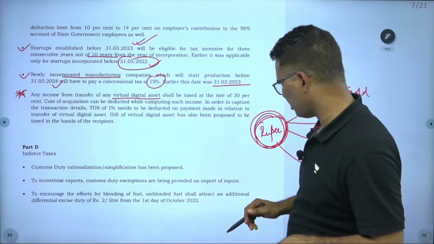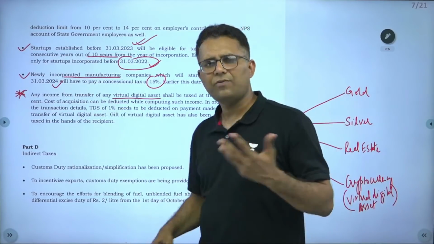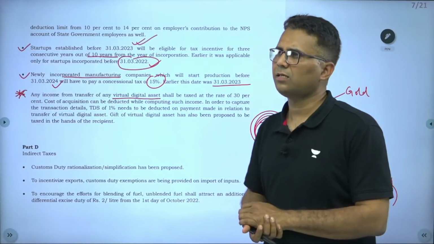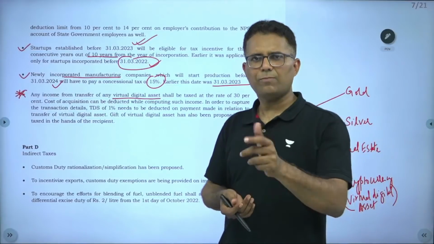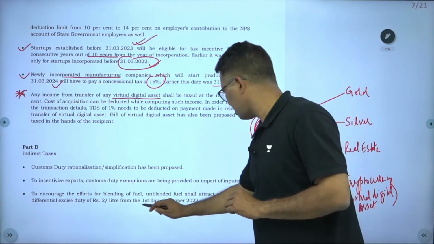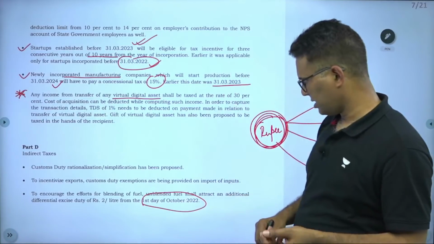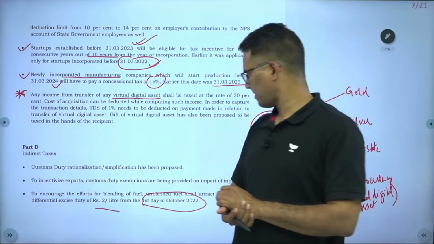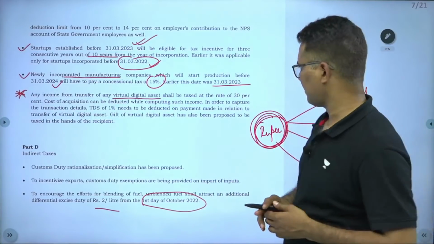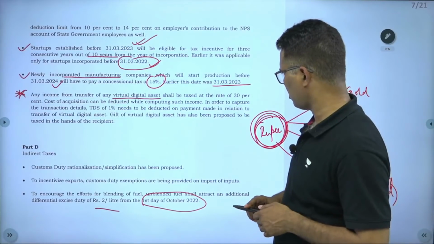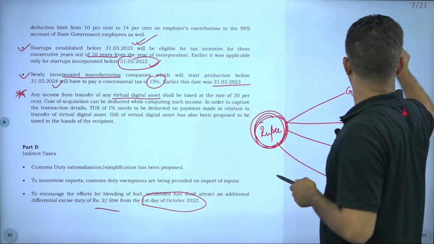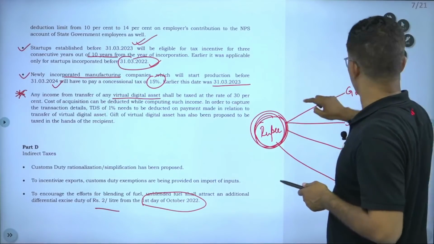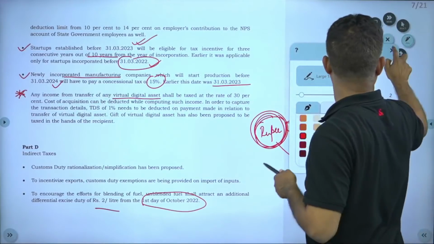One thing which is important for you is unblended fuels. The government is trying to increase blending of petrol and diesel to reduce import dependence. So unblended fuels from 1st October will have an extra excise duty of 2 rupees per liter. The government will impose this just to promote blending of fuel, right? So that was all about the budget.